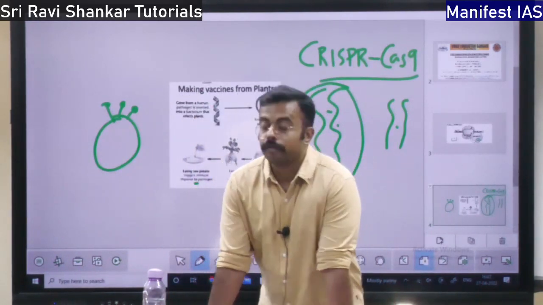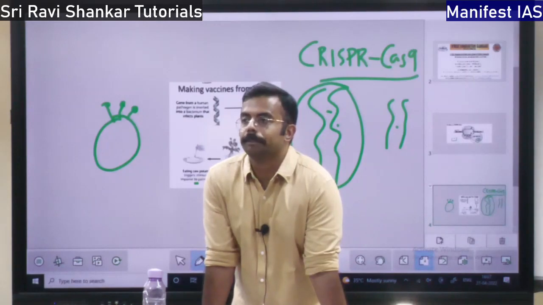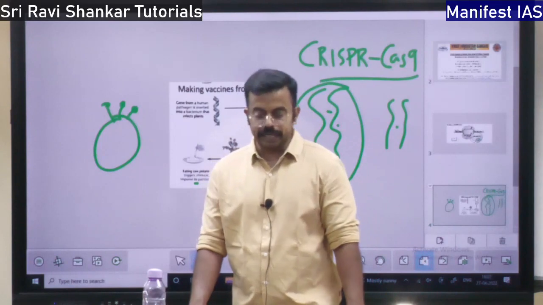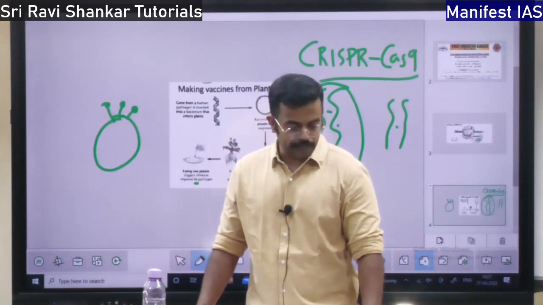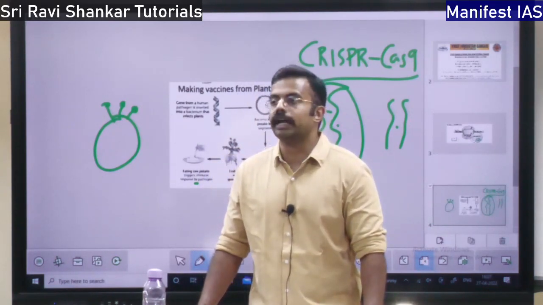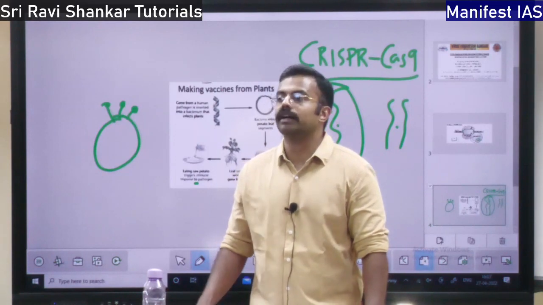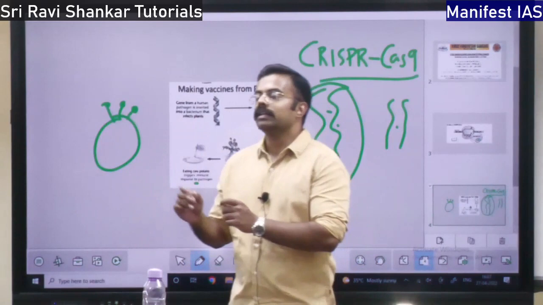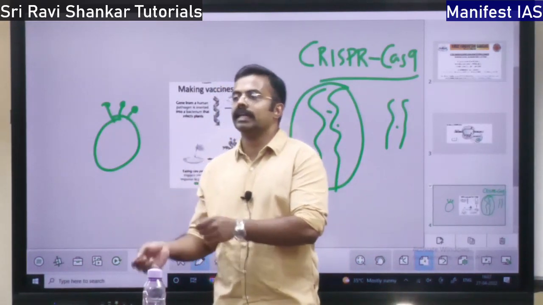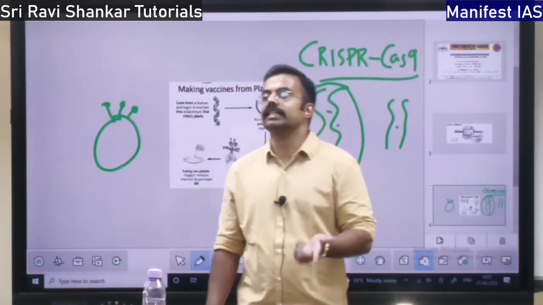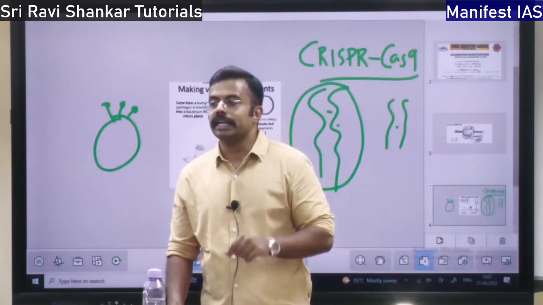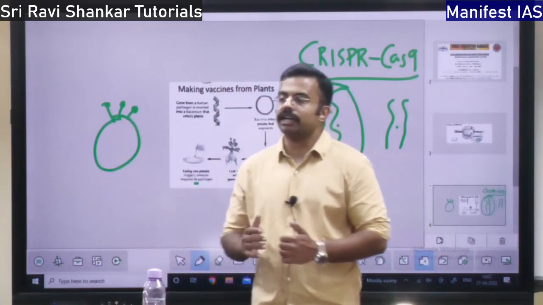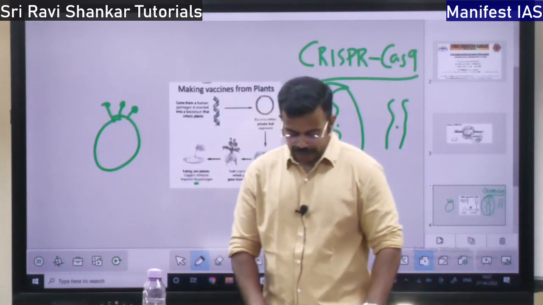So how can gene therapy be implemented? There are two ways: ex vivo and in vivo. What do you mean by ex vivo? Ex vivo means outside the body. If a person's gene is taken out, the genetic alteration is done and then it is reinserted, that is ex vivo gene therapy. In vivo means within the person's body. If the gene therapy is carried out inside the body, that is in vivo gene therapy.